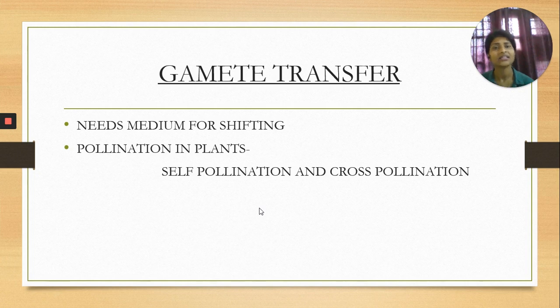In plants, this specific transfer of gametes is called pollination, and pollination is of two types. The first is called self-pollination and the second is called cross-pollination. This pollination takes place with the help of various agents: air, water, and some insects. Even human beings are carriers of these special gametes. With the help of these agents, the male gametes get shifted from male reproductive organs to the female reproductive organs for the rest of the process of fertilization.